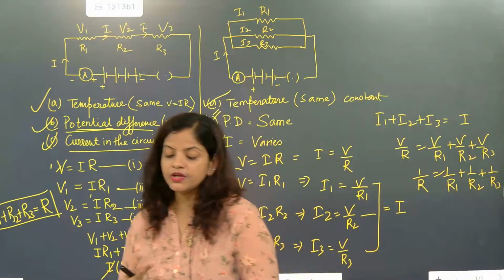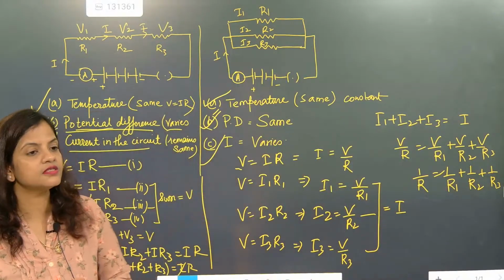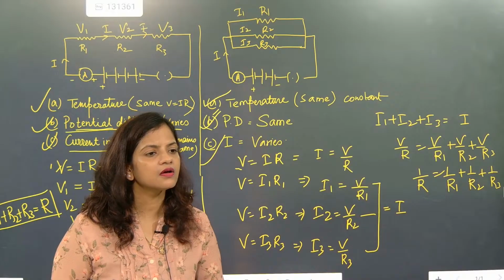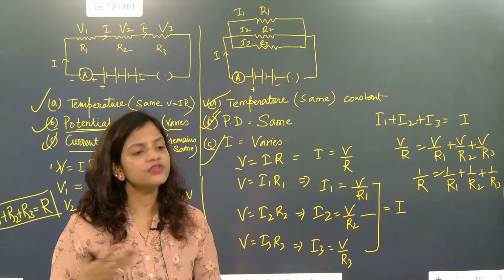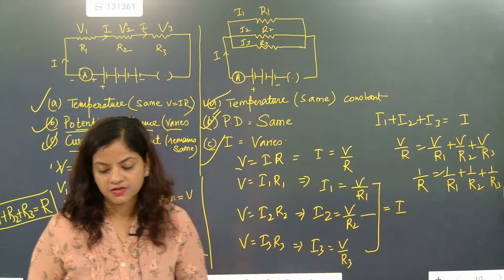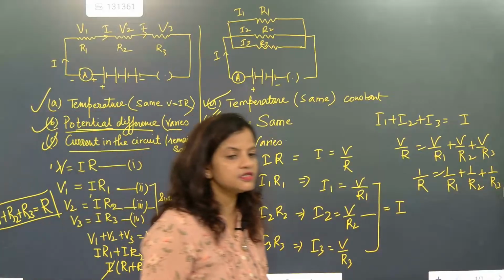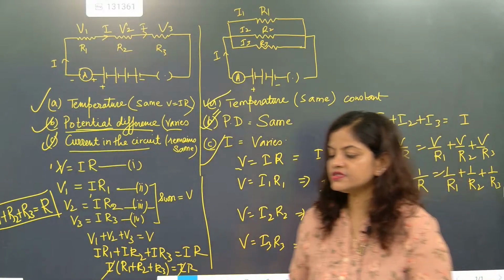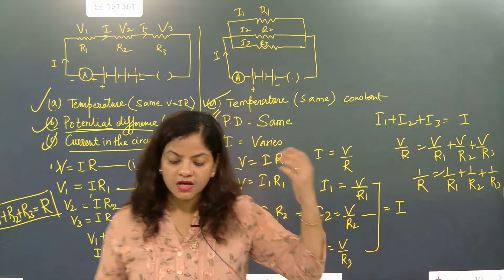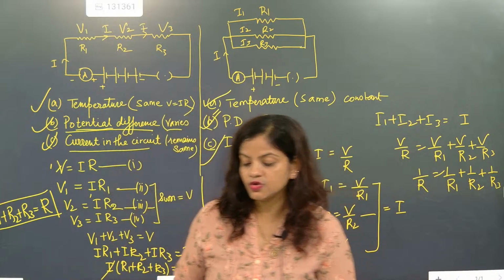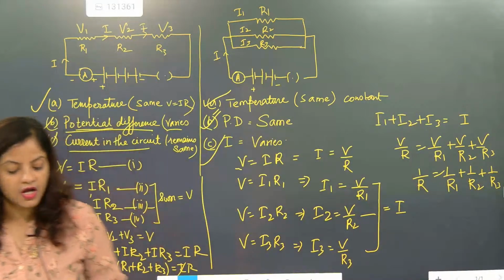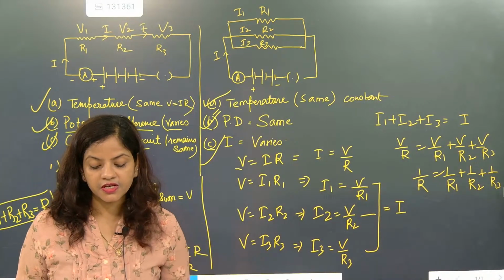Now we are going to go for numericals. Equivalent resistance means the total resistance. The total resistance of a circuit. Equivalent resistance is what? The total resistance of a circuit. Thank you so much, children. Now come on, go for the work.